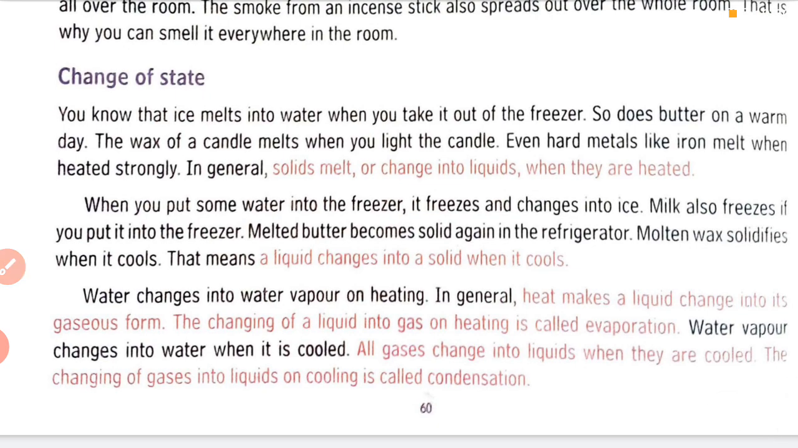And next, solids, liquids, and gases are matter in three different states. Since matter changes from one state to another when it is heated or cooled, we say that heating or cooling can cause a change in the state of matter.